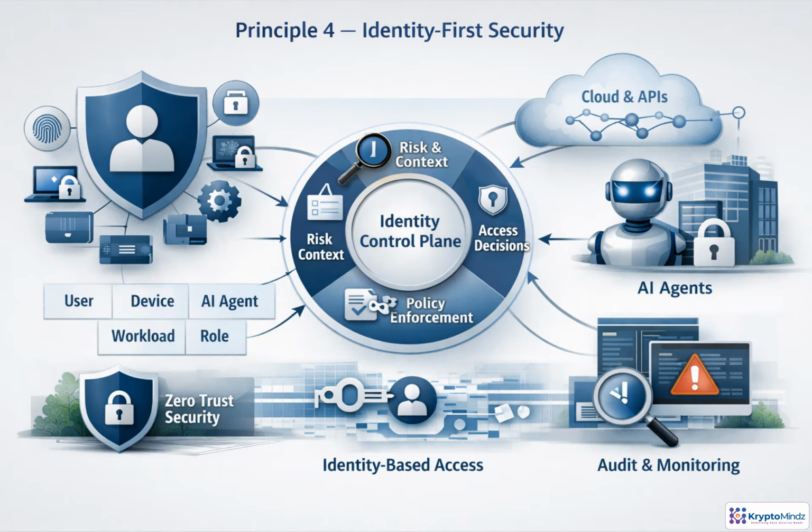Identity-first security makes the actor the starting point for every access decision: a person, device, workload, or AI agent. The system then adds context, such as role, behavior, device health, location, and risk. Only then does policy decide what is allowed, denied, or limited. This matters because AI agents can operate across APIs, cloud services, and data stores. Binding permissions to identity makes zero trust enforceable, audits clearer, and containment faster.